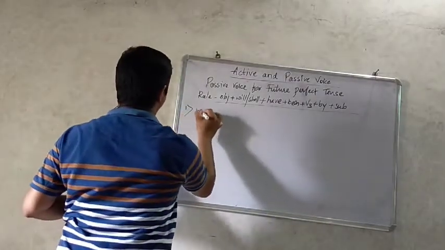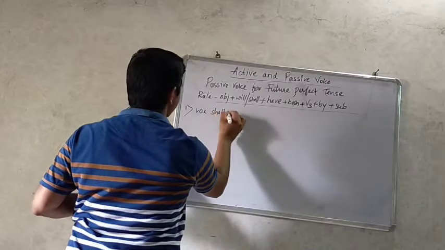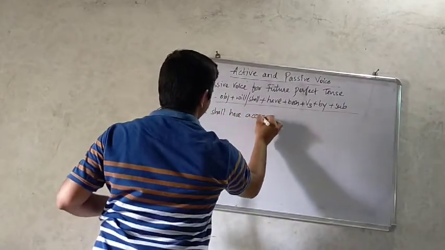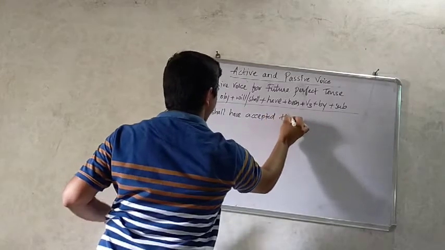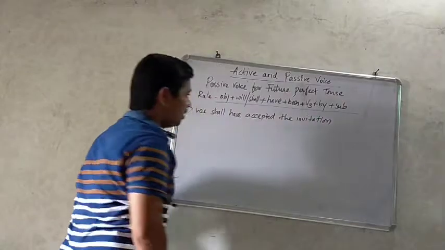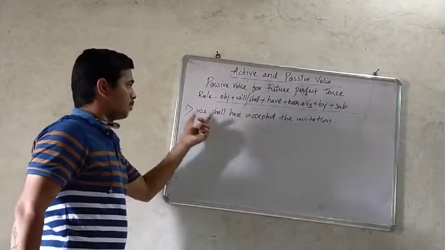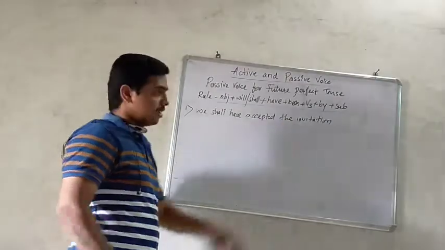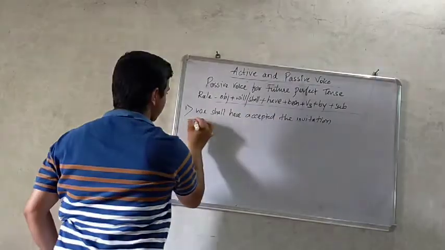We shall have accepted the invitation. So we is the subject, accepted is the main verb, invitation is the object. Take the object first.